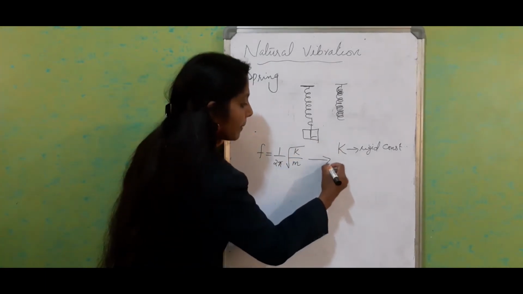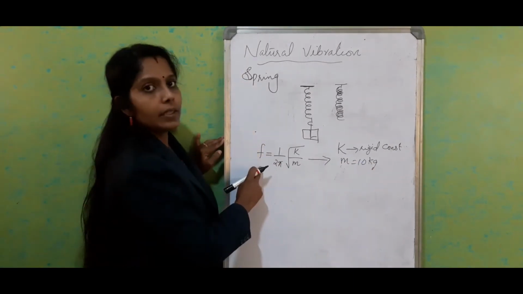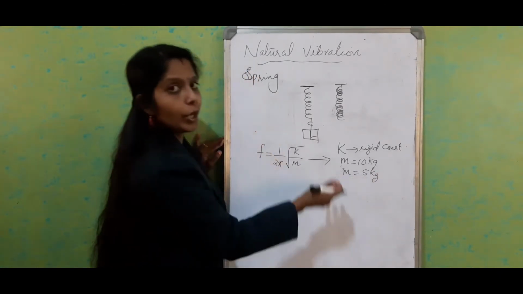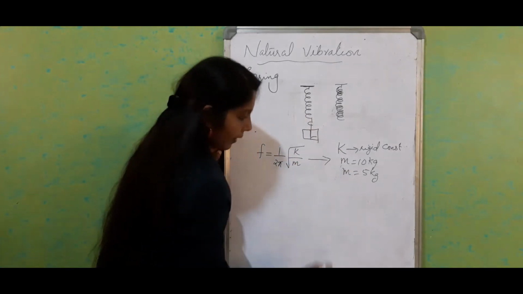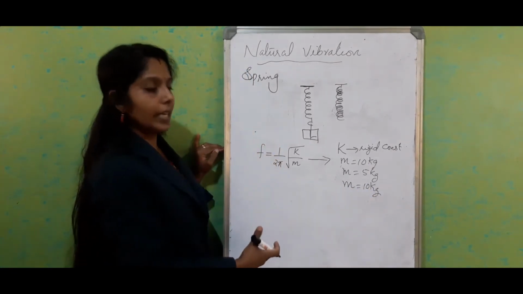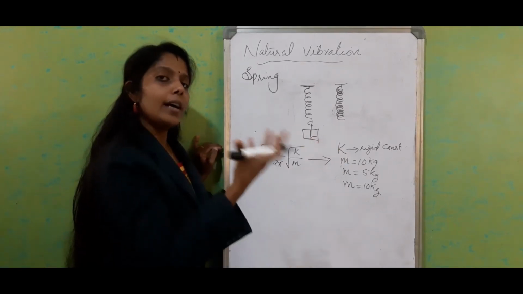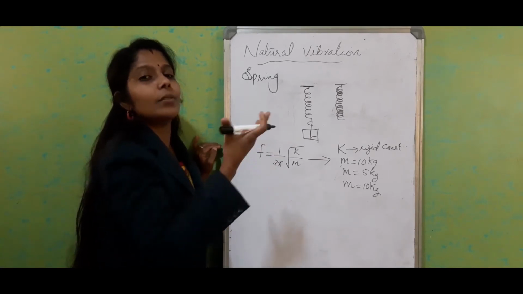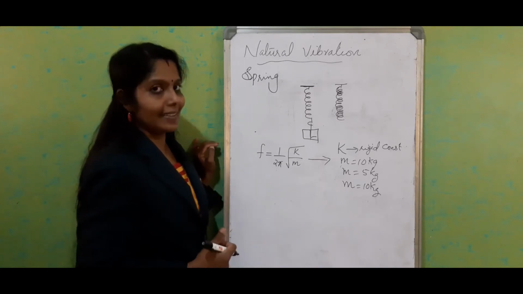For a particular spring, if you are using M is equal to 10 kg, frequency will be something different. If it is M is equal to 5 kg, it varies. So as the mass varies, the frequency varies. Same way, just consider that we have a constant mass 10 kg, but we are changing the spring. So as the spring constant varies, also the natural frequency or natural vibration varies for the spring. Okay, let's see the next example.